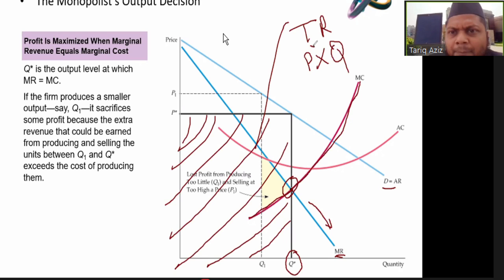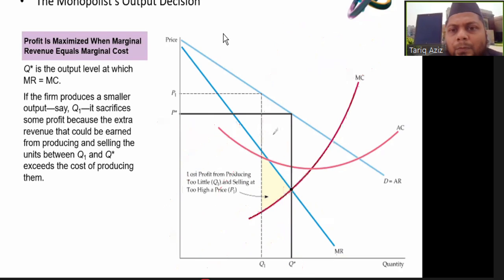So if we multiply P star by Q star, that will give us the total revenue of the company. Whatever is the price and whatever is the level of output that the company is selling, if we multiply the price by output, that will give us total revenue. In this graph, the total revenue region is this one.